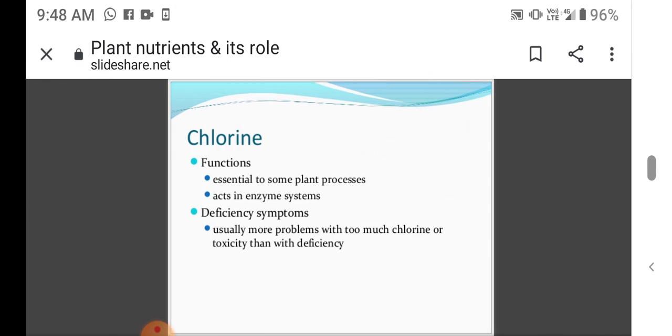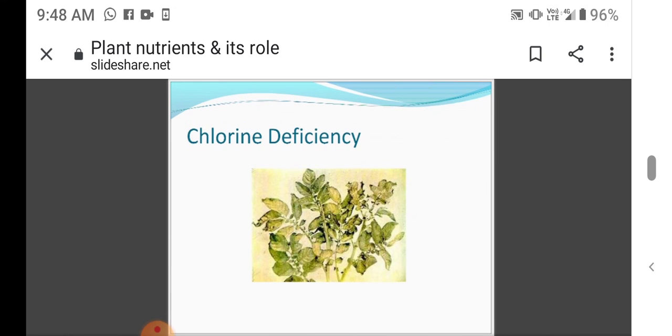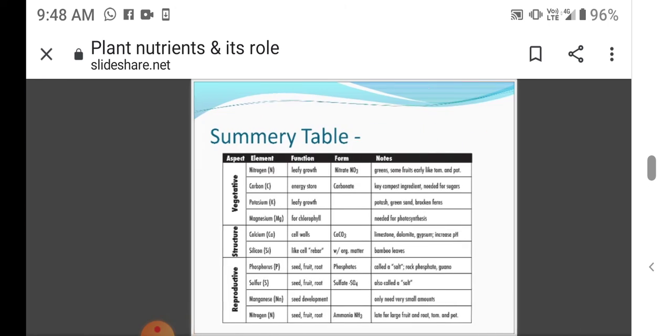Then pass on to the chlorine. Function: essential to some plant processes, acts in enzyme systems. Deficiency: usually more problems with too much chlorine, or toxicity, than with the deficiency. The chlorine deficiency is seen here.